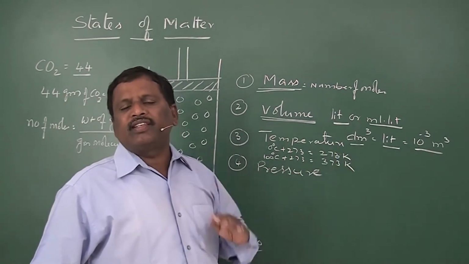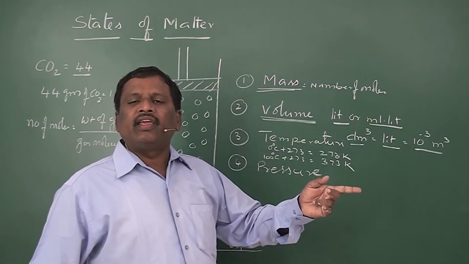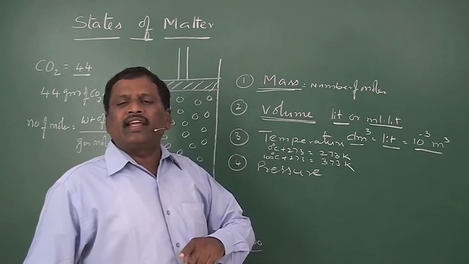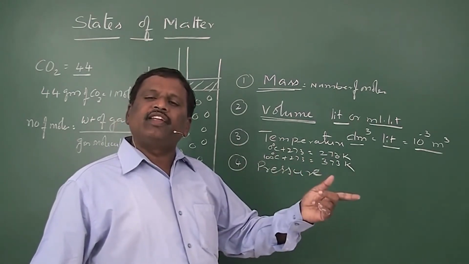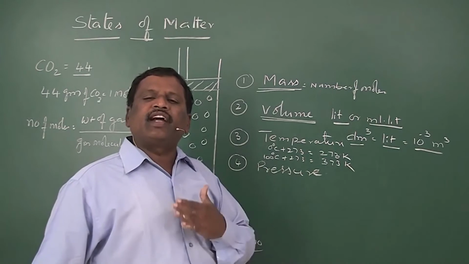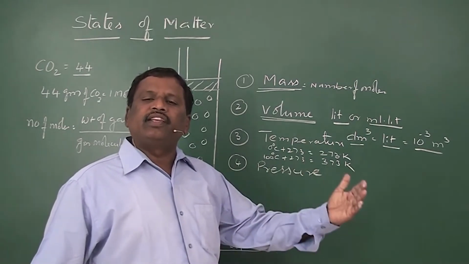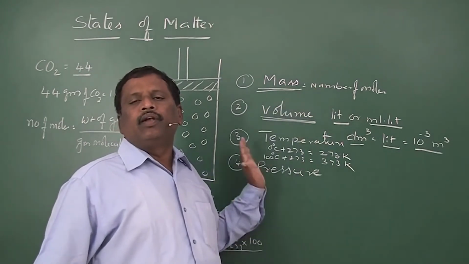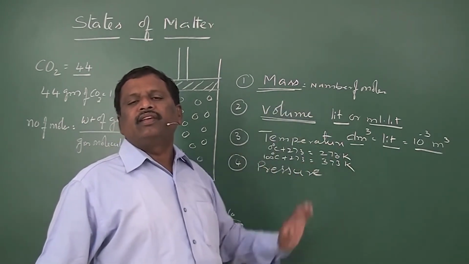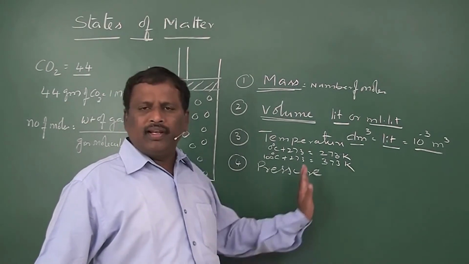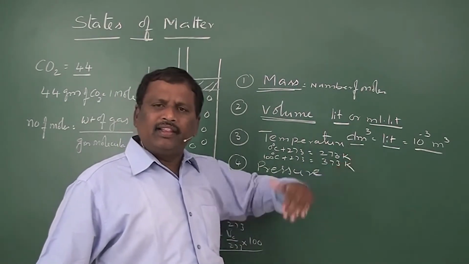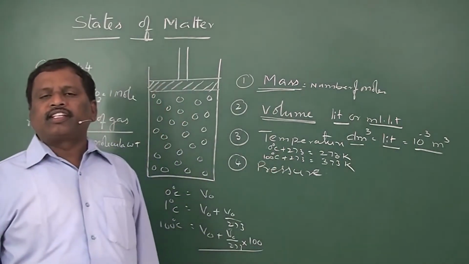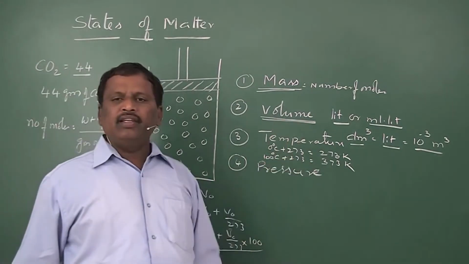If it is 0 degrees centigrade, it is 273 K. If it is 1 degree centigrade, 274 K. If it is 2 degrees centigrade, 2 plus 273, 275 K. If it is 100 degrees centigrade, 373 K. Likewise, this temperature will depend upon the Kelvin scale. We will discuss it in detail in the next period. So temperature is expressed in Kelvin scale.